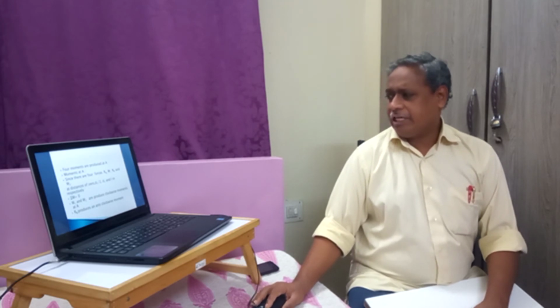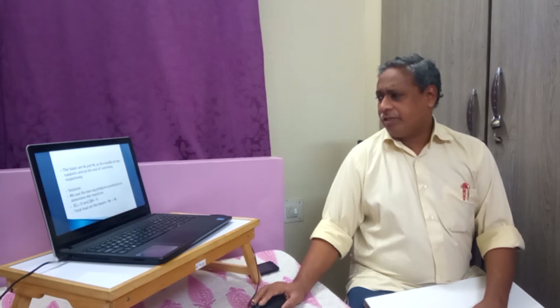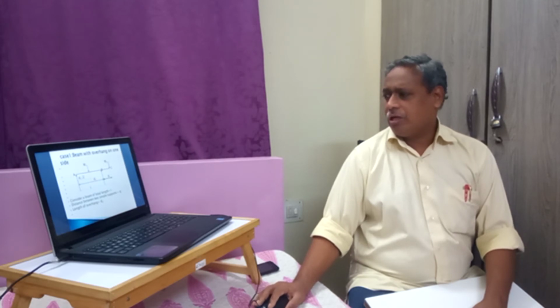W1 is acting at D1 by 2 and RB at D1, and W2 is acting at L. If you see the figure, W1 is at the center of the span, that is D1 by 2. RB is at the end of the span AB, that is why RB into D1, and W2 is acting at D1 plus D2, the total length L.